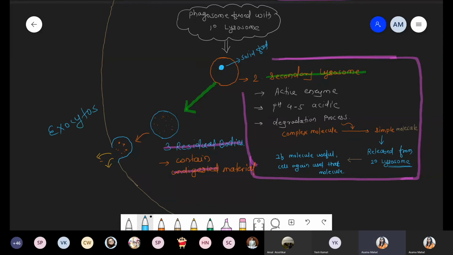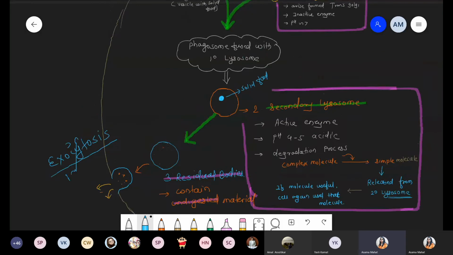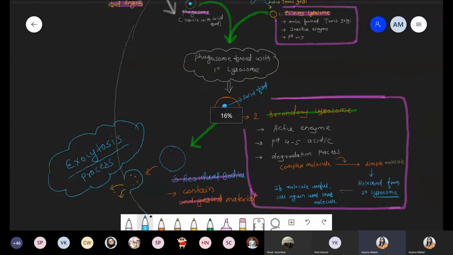So such a process is called which process? Exocytosis process. And what is the meaning of exocytosis? That is release of molecules outside the cell. So listen, within one diagram we discussed two types. Number one, endocytosis, and number two, exocytosis.